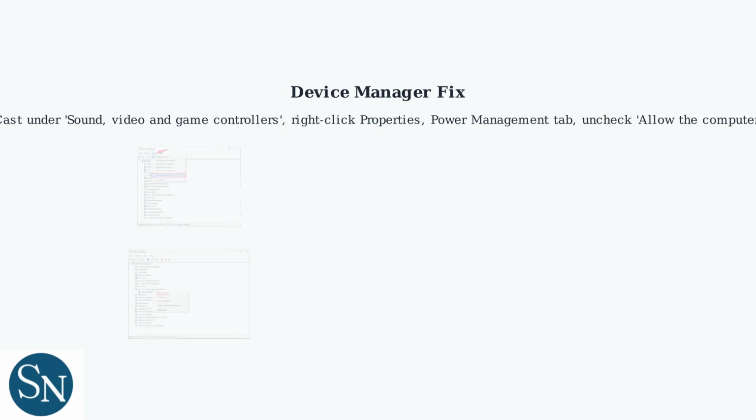Also, in Device Manager, find your HyperX QuadCast under Sound, Video, and Game Controllers. Right-click, go to Properties, then Power Management, and uncheck Allow the computer to turn off this device to save power.